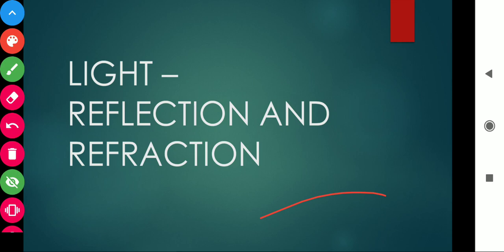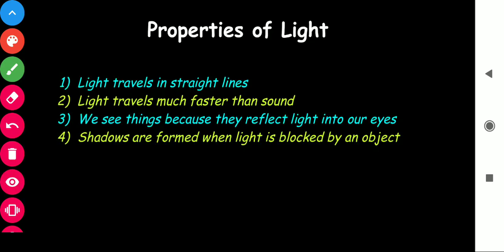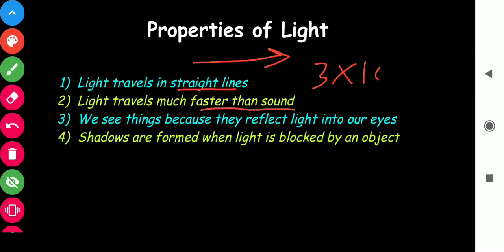First one is how the light travels. The light travels always in straight lines. It means the path of light ray is always straight. Its speed is much faster than sound, and we can learn it. It is equal to 3 into 10 to the power 8 meter per second.